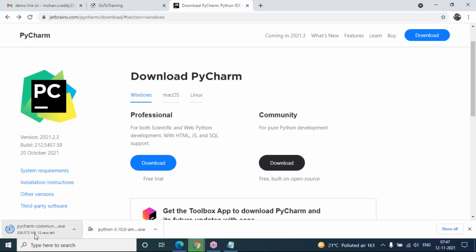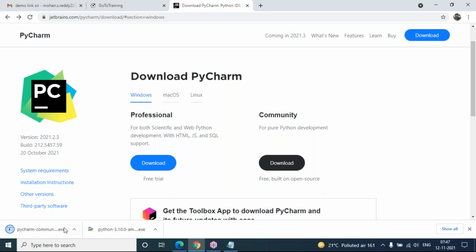And now it is downloading here. It is around 372 MB, so it takes time to download. Once you download it successfully, you have to install it. How to install it? Even I already have the PyCharm community editor on my computer, so I'm not going to proceed with installation, but this is a very simple installation. It is even simpler compared to the Python software installation.